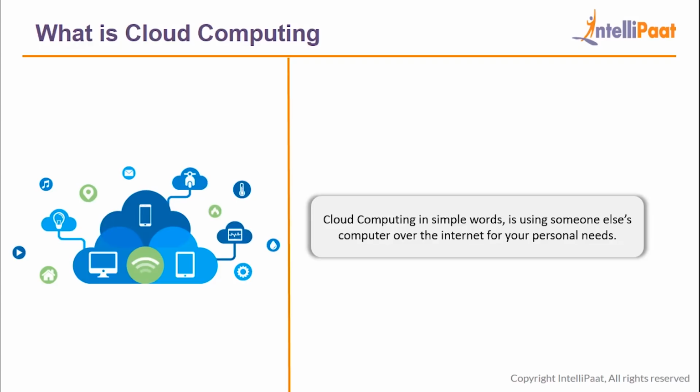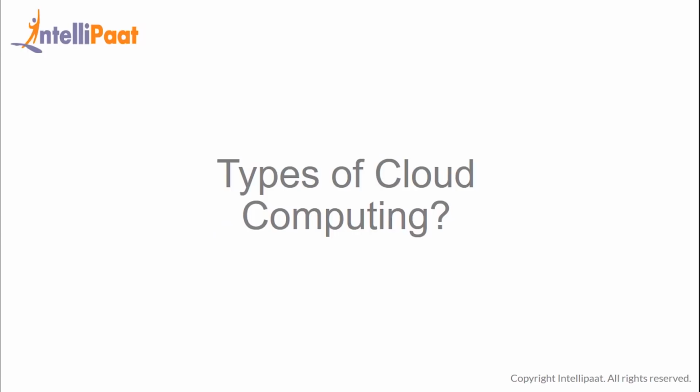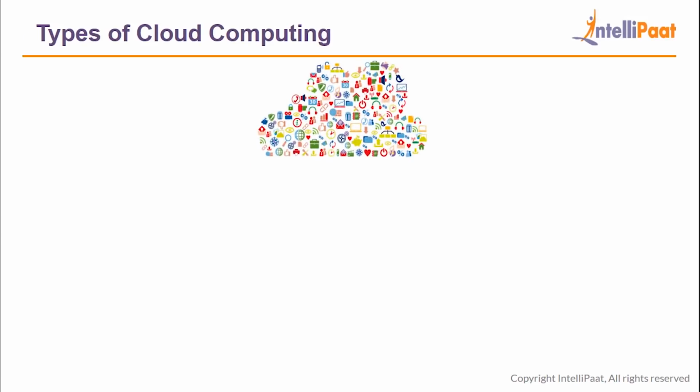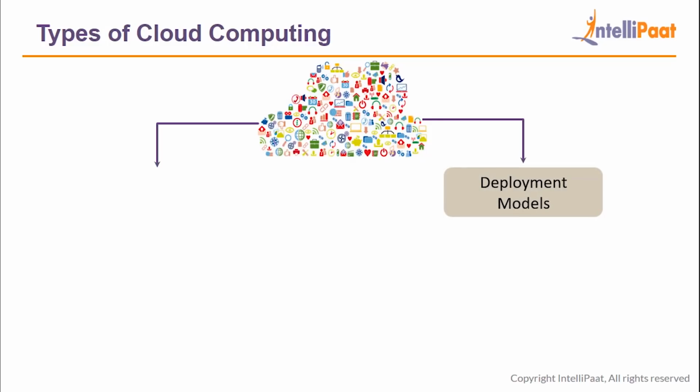Moving on, let's now look into the types of cloud computing. Since cloud computing is an ever-growing field, there are multiple ways of categorizing it. The 2 most common categories of cloud computing are deployment models and service models. Now, service models are categorized on the basis of the kind of services that you are provided, whereas deployment models are categorized on the basis of how you can deploy your applications in the cloud.